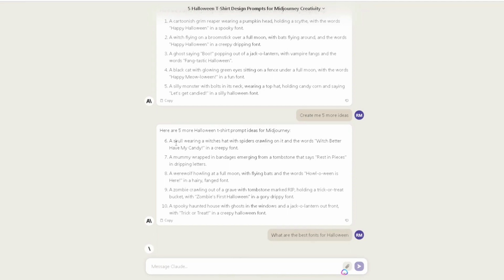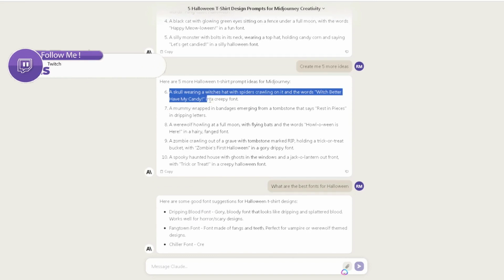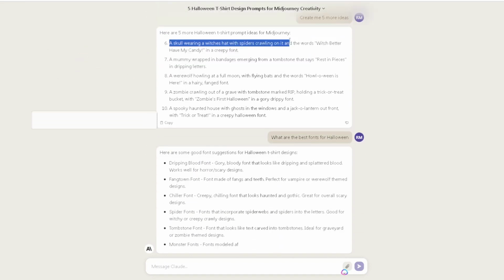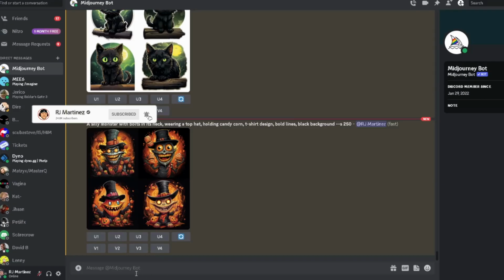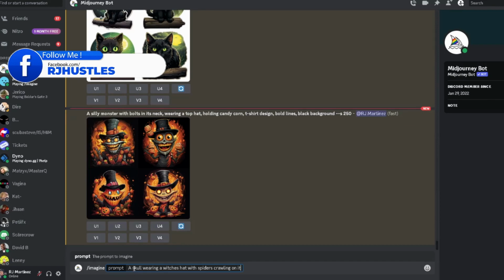But as it's populating that, let's grab this right here. It says a skull wearing a witch's hat with spiders crawling on it, and the words. So let's grab that one. Come over here to Midjourney as it's creating that. We'll be right back. Go ahead and get that prompt going.